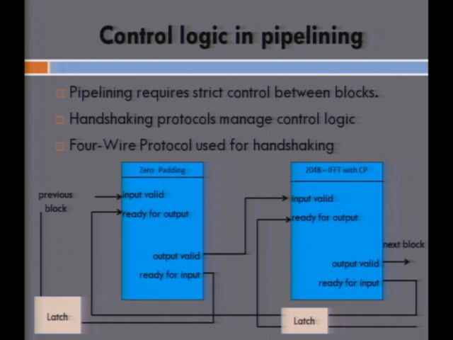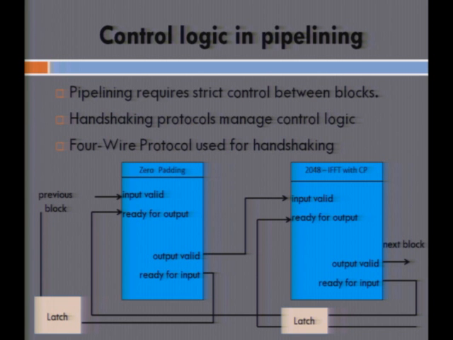Once the processing is done, the output valid flag is raised, which means that the processing is complete and the data output point is now valid and can be sent downstream to the subsequent blocks. Once the output valid is turned on, the data flows from the previous block onto the next block, which again turns on the input valid flag here, which means that a new data point has been received. Similarly, when processing within a block is complete, the ready for output flag turns on, which means it has finished processing one particular data point and it is ready to output the next data point. Those control signals are used in both cases.